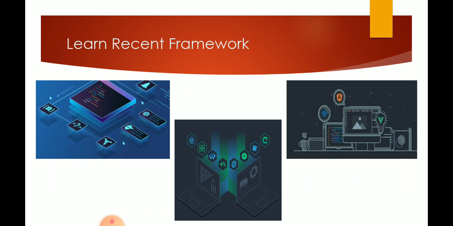Now when you refer to research papers, you can see the future scope, or what can be done to the project which is already done in the future. Seeing that, you will get some ideas, and the new technologies or new frameworks that can be implemented in that project can also be identified. So you can learn some new frameworks and implement them, and it gives more weightage to your project.